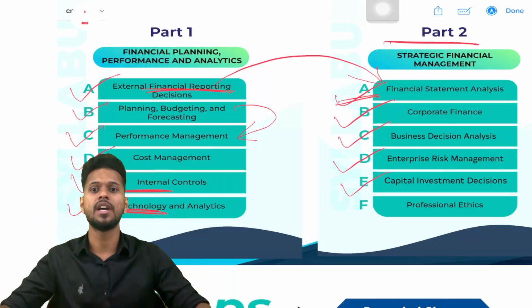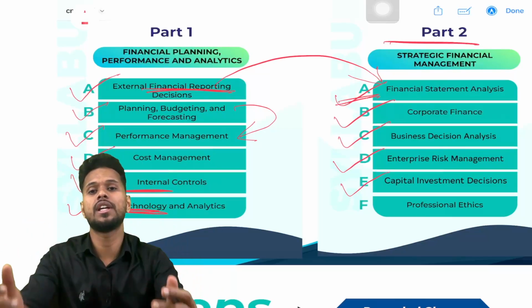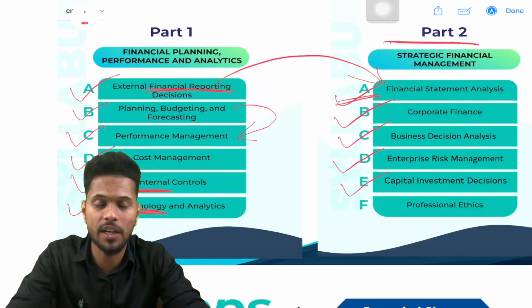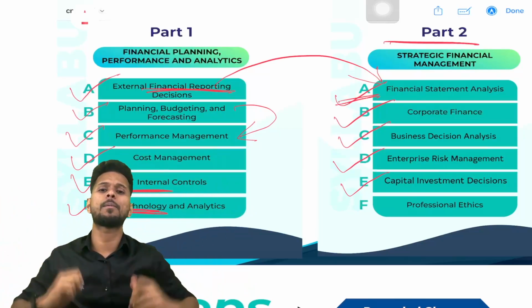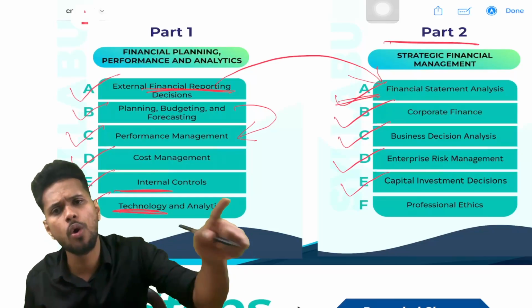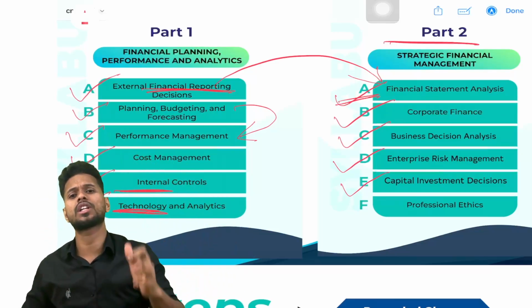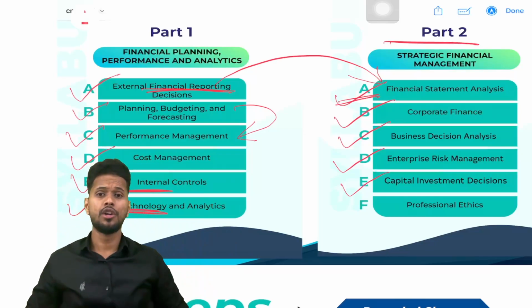Okay, so next is capital investment decision. Capital investment decision, that is section E of our Part 2 syllabus. In that section we are studying how to make investments. Capital investment means, suppose you have money and you have many profitable projects available. Will you invest in all investment opportunities? No, we will invest in a project that will give you the maximum return at a minimum risk. Clear?